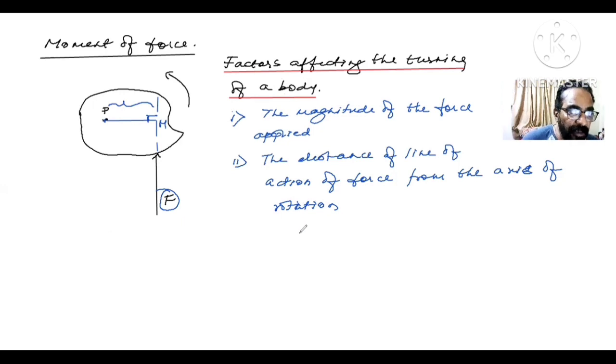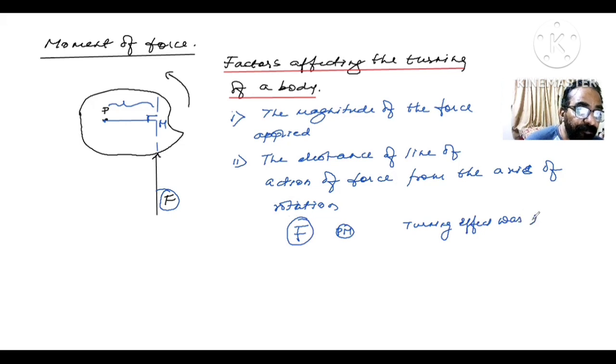Got it? So it was found that if F is big and the distance PM is small, still the turning effect was large. I repeat, try to understand: if F was big but PM was less, the turning effect was large.